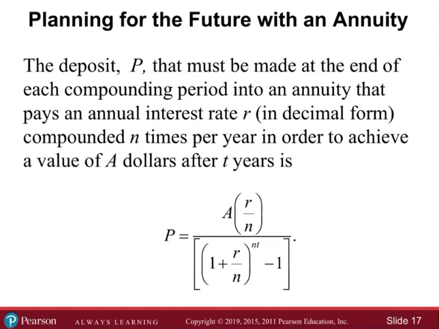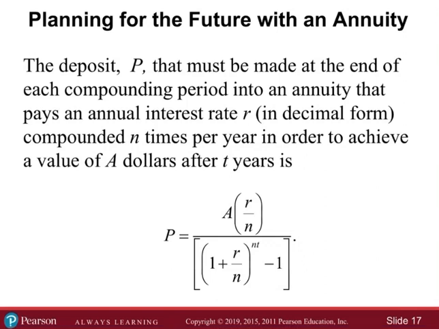Say we're planning for a children's college fund, 20 years out. We need to say, how much money do we need to put away each month so that in 20 years we'll have $100,000 in this account? You see what I'm saying? That's what this is. This tells us how much we need to put away at the end of each compounding period so that we can generate a future amount by a certain time.